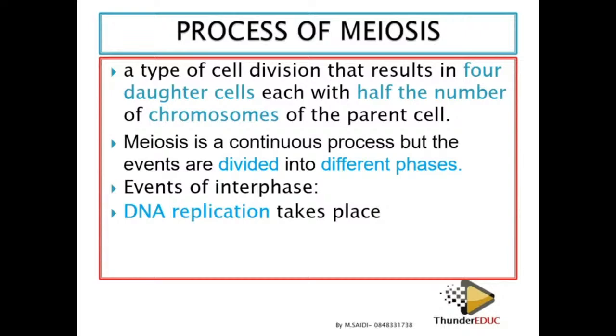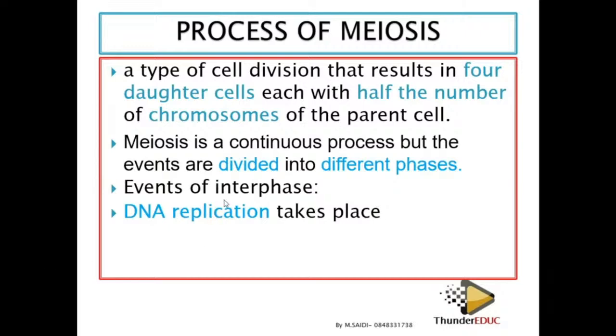And events. The first event is what we call the interphase. Interphase is not part of meiosis. You must know that interphase is not part of meiosis. It's just a growth phase, because meiosis is regarded as a reproductive process in the reproductive cells, which determine the cells we call the gametes.